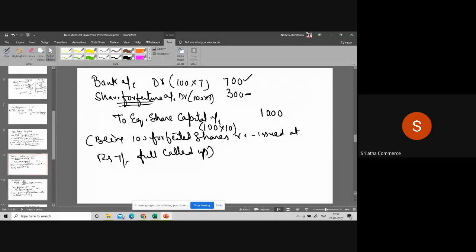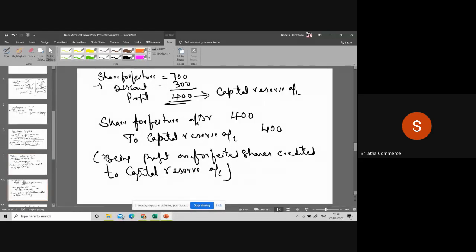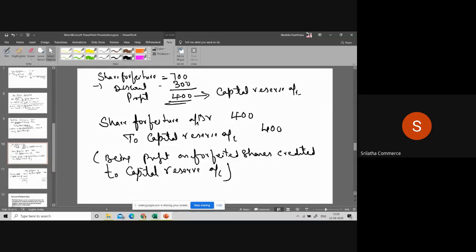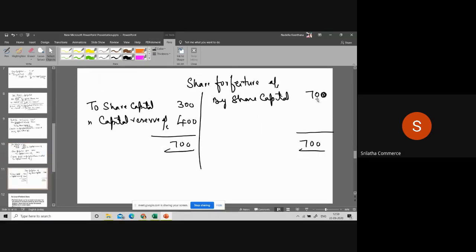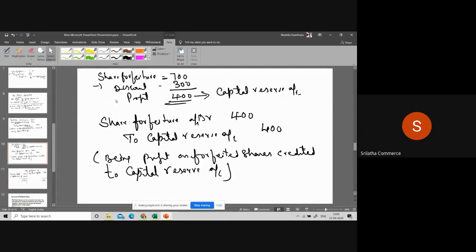In the share forfeiture account, we already received 700 rupees. In 700, we had given a discount of 300. What is the profit you are making? Capital profit is 400. This profit will be transferred to capital reserve account. This is the entry where you write share forfeiture account debit to capital reserve account.